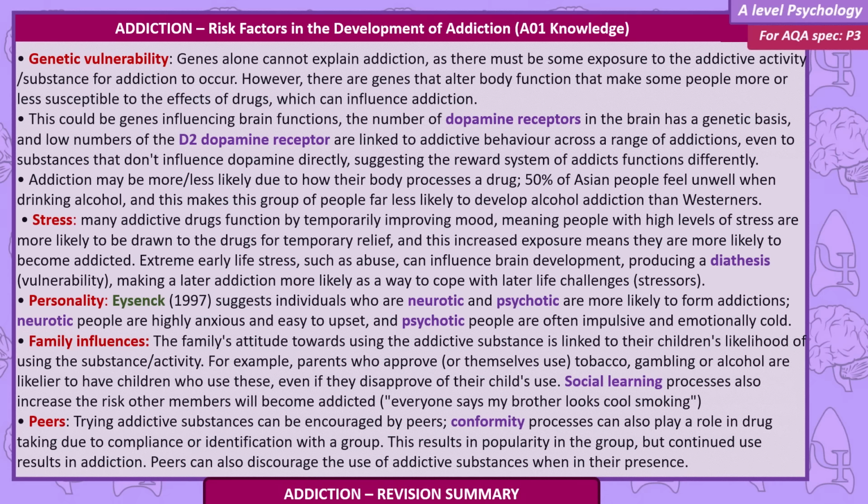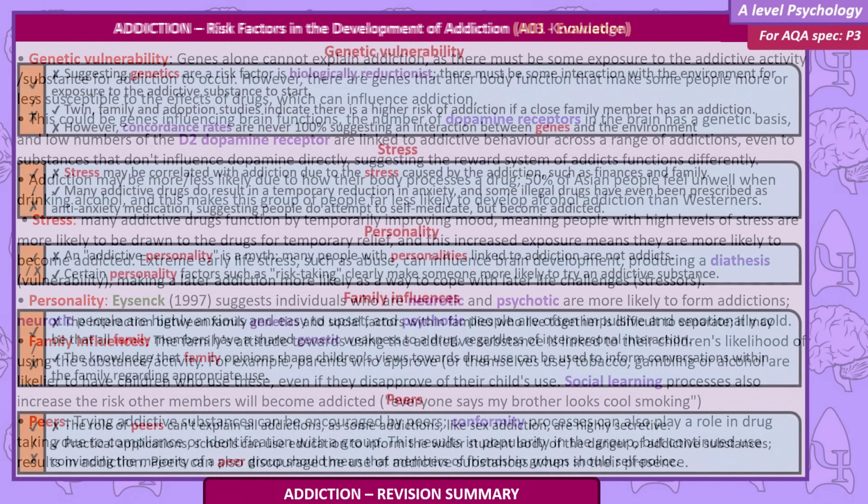Peers. Trying addictive substances can be encouraged by peers. Conformity processes can also play a role with drug taking due to compliance or identification with a group. This results in popularity in the group, but continued use results in addiction. Peers can also discourage the use of addictive substances when in their presence.